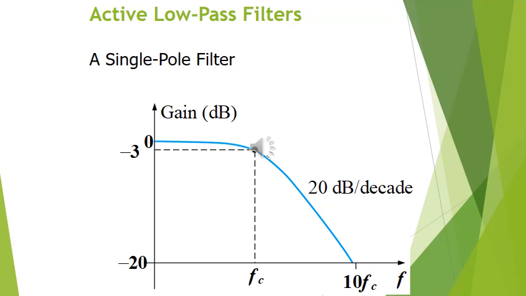The real response for the single pole low pass filter is given in this diagram. We can see that the drop-off rate or roll-off is not steep. It takes a minus 20 dB per decade rate to drop off, and almost goes to zero at 10 times the critical frequency. The 70% of the pass band is dropped at minus 3 dB of the gain, and this is the normalized graph. The gain is normalized at 1 or 0.